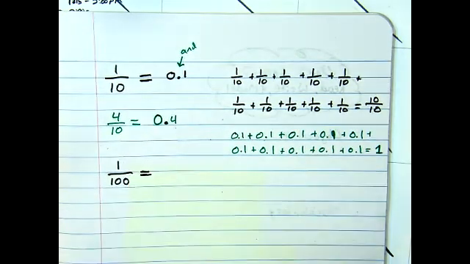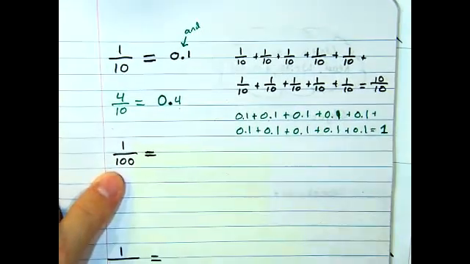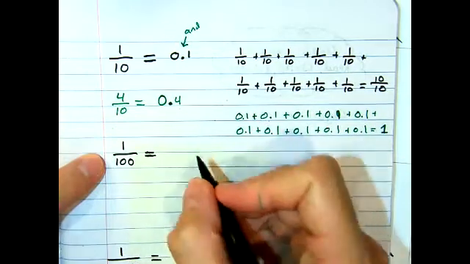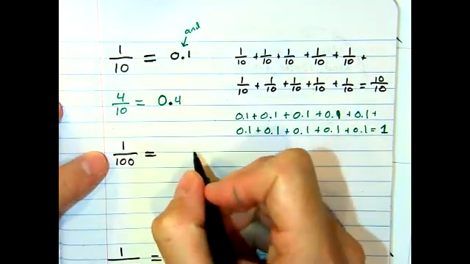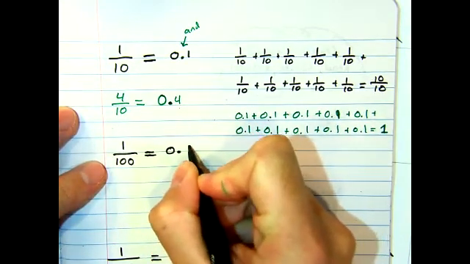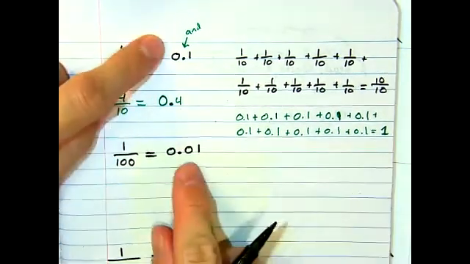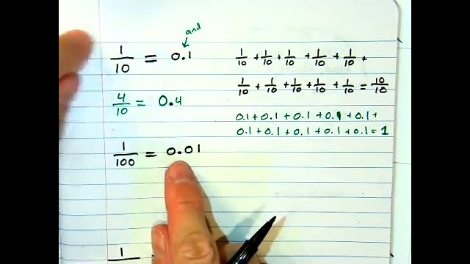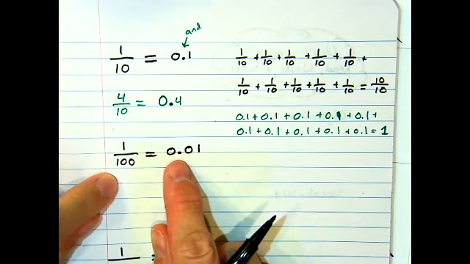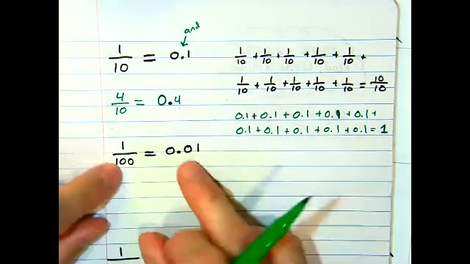4/10, 0.4. Easy peasy. So let's move on down. Let's look at another example. 1 over 100th. So 1 will be in the hundredths place, and that is 2 spaces next to that 0. 0.01. Do you notice a pattern emerging? One extra zero, two zeros. We need to make that recognition. So if this is equivalent, what would